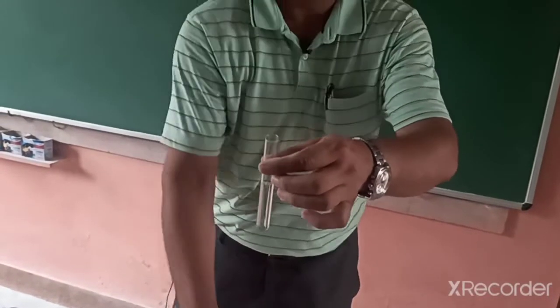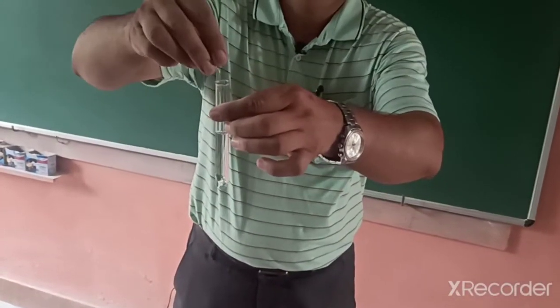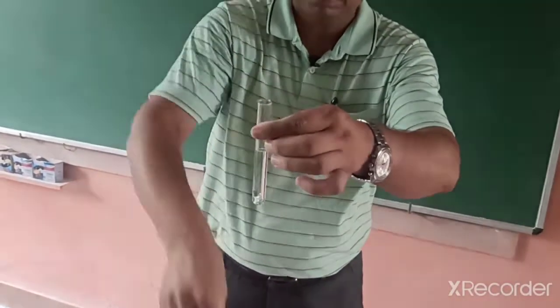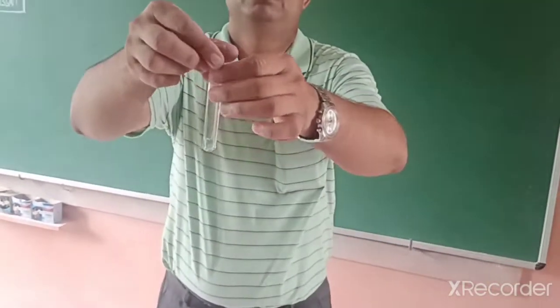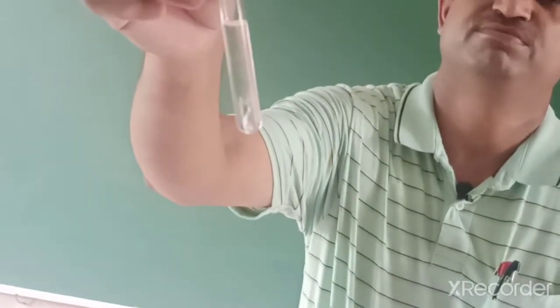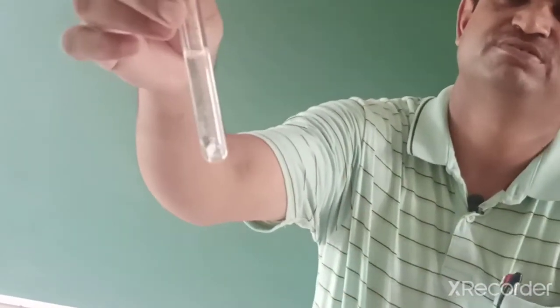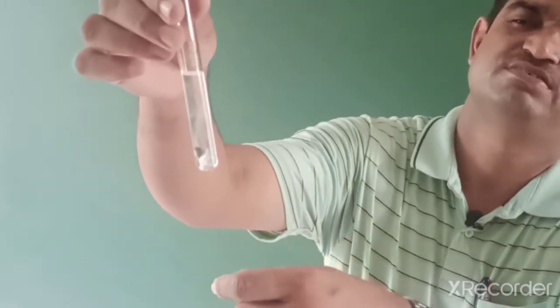Now I put 1 granule of zinc in the test tube. You can observe what happens. You can feel the gas is released. Now the reaction has started.